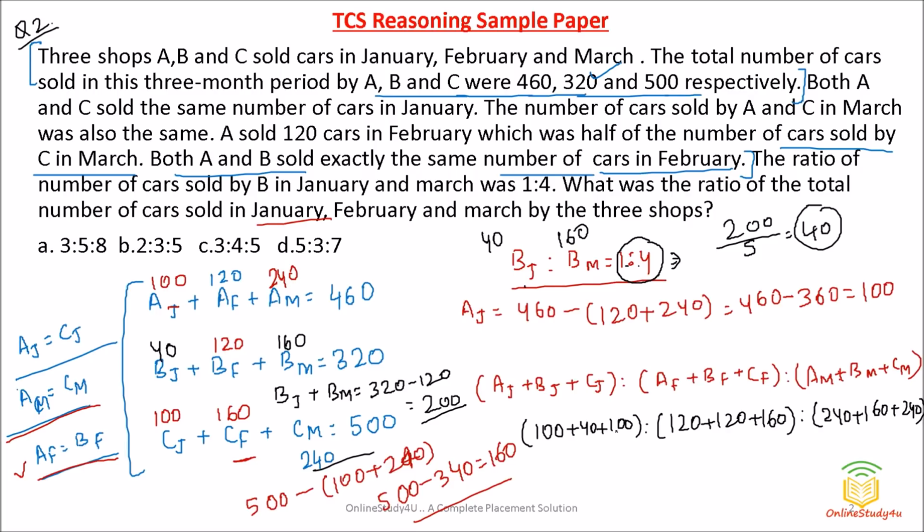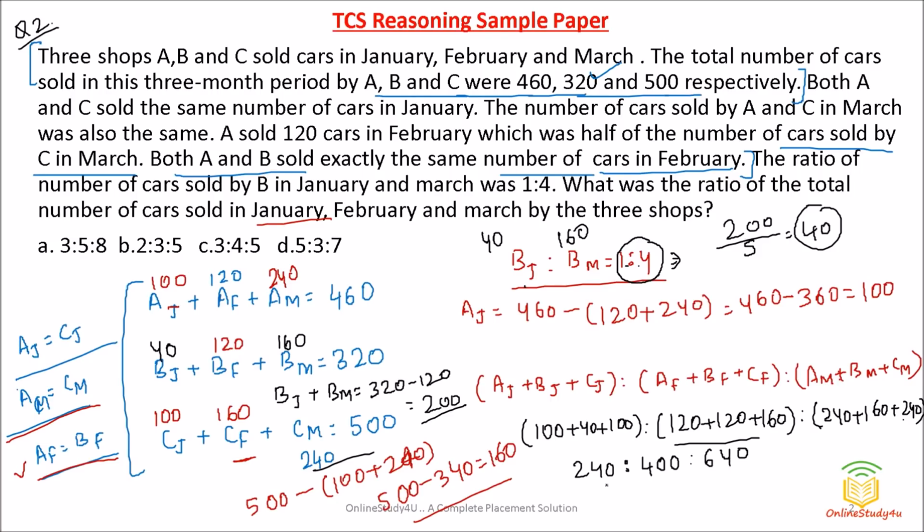Okay, now add it. So this will become 240. And this will become 240 plus 160 will be 400, if I am not wrong, right? So 240 plus 60, 300 plus 100, 400. Then 480. 480 plus 100 will be 580, and 580 plus 60 will be 640.